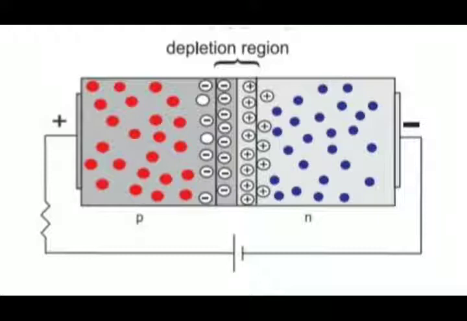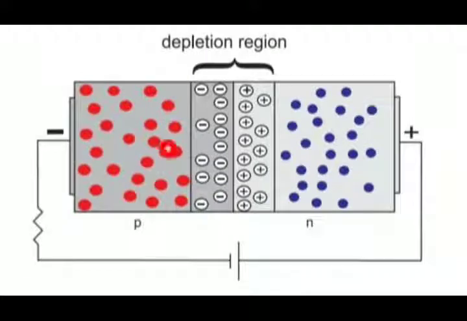This diagram shows a p-n junction connected in an electric circuit where the p region is connected to the... it should be P, so it should be positive, and it is N, so it should be negative.